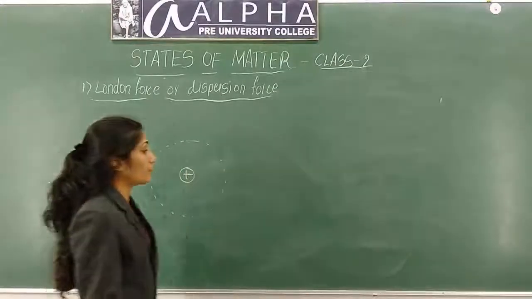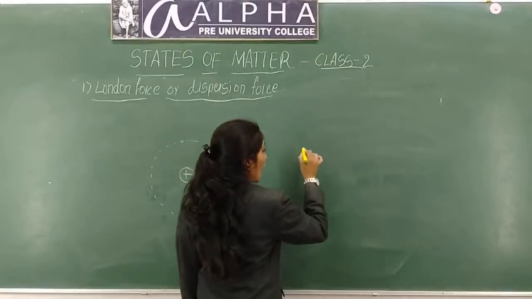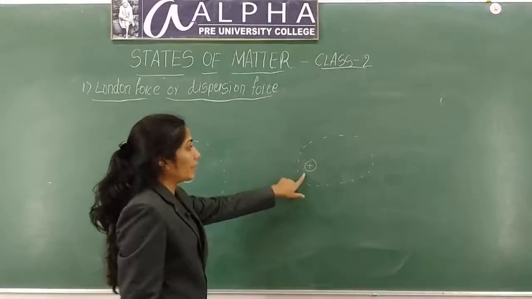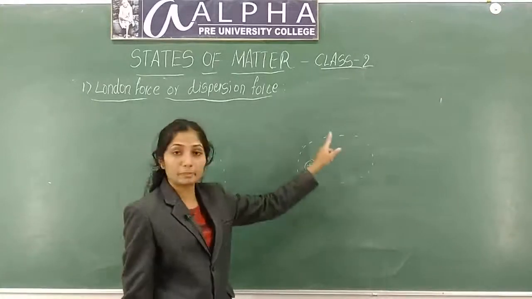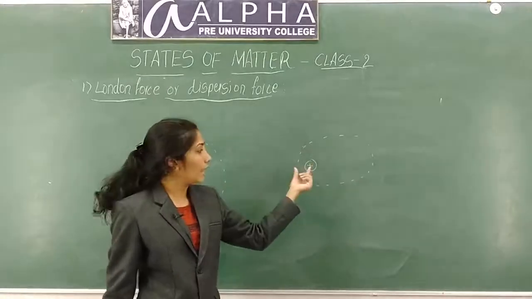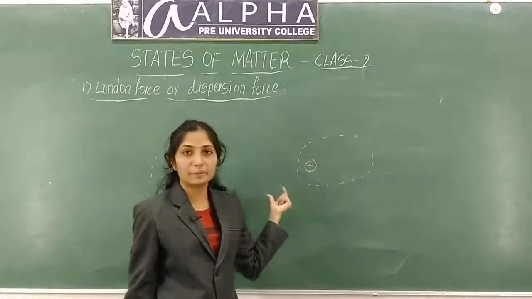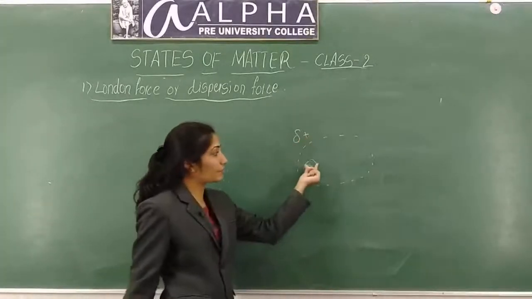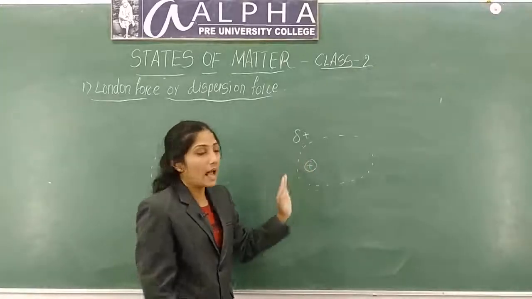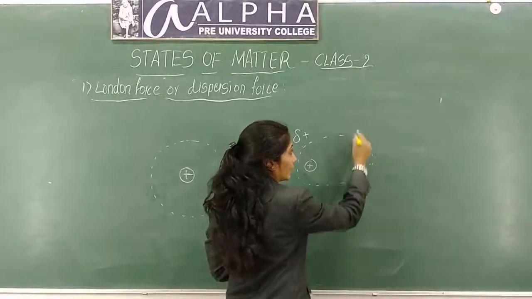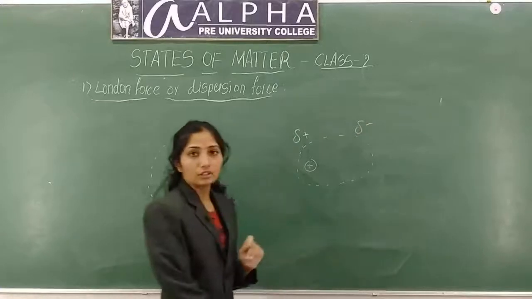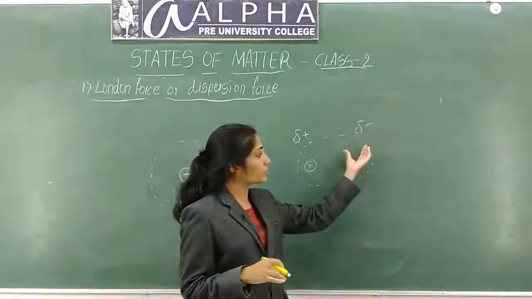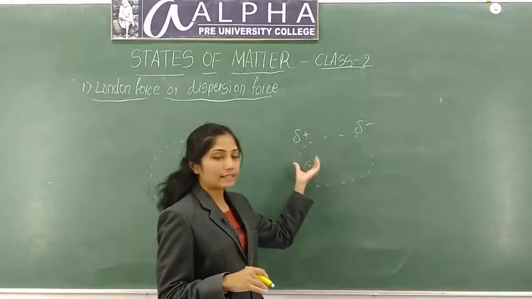But in some cases, positive charge will be there and the electron cloud will not be symmetrical around the positive charge. Unsymmetrical distribution of charges will be there. So this end gets partial positive charge because of the presence of positive charge over this side, and there is no positive charge on this side, and this side gets partial negative charge. There will not be complete separation of charges, but the electron cloud is more here and less on this side.